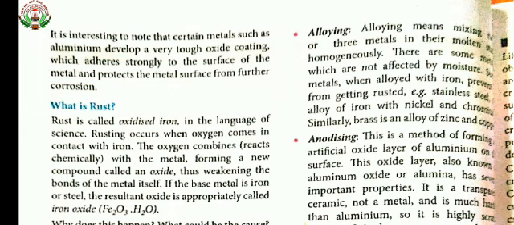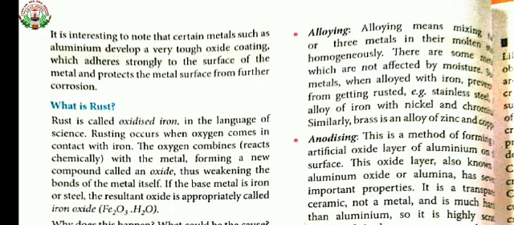It cannot be corroded. Why? Because it is an alloy. Stainless steel is an alloy of iron, nickel and chromium. Another example of alloying is brass. Brass is an alloy of zinc and copper. So by alloying we can prevent the metal from corrosion. Now the next